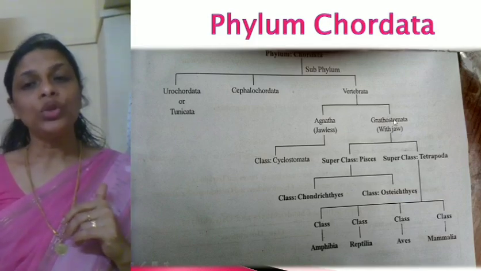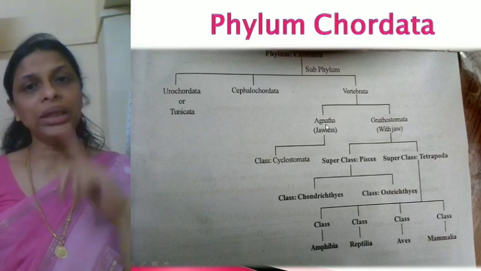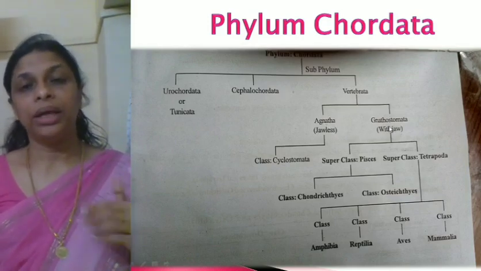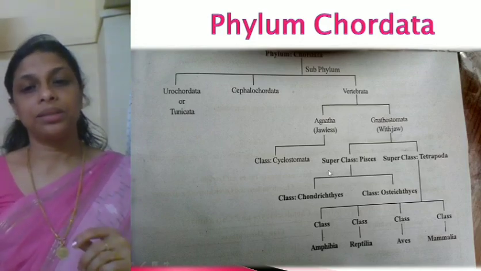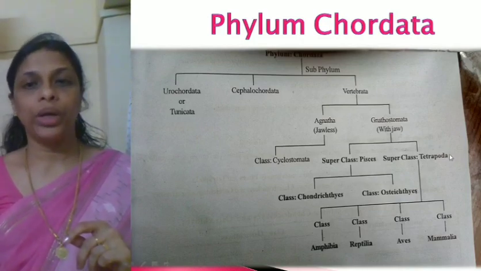Now, under division Agnatha there is only one class. Whereas under division Gnathostomata, there are 2 superclasses. One is Pisces, another one is Tetrapoda.